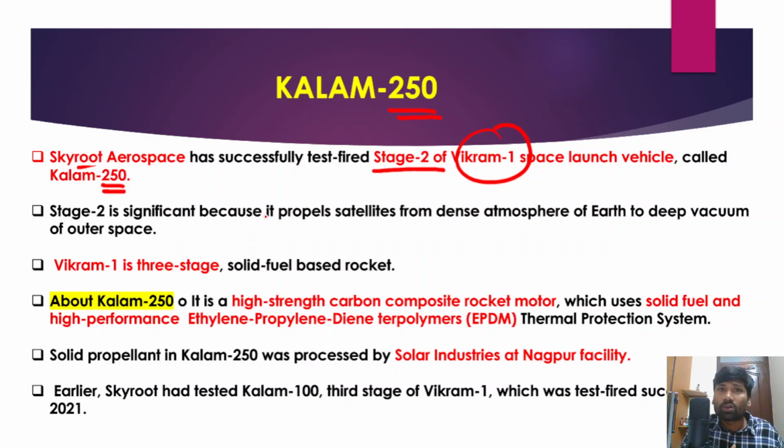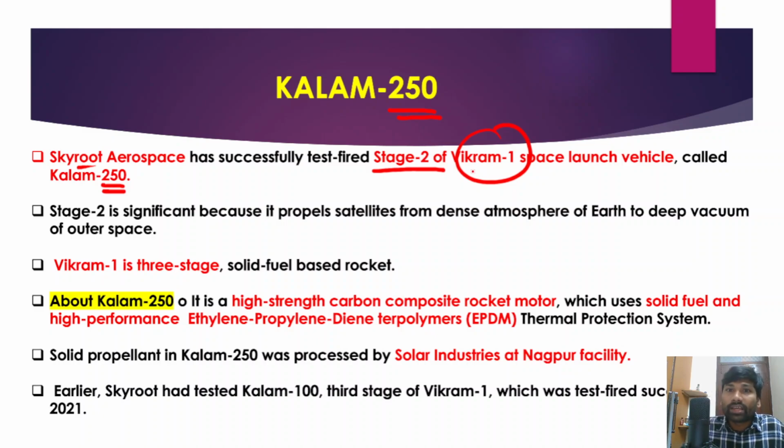Skyroot is one of the private space firms, like how SpaceX is a private space firm in USA. In a similar way, this Skyroot Aerospace is also a private space firm in India. So that has successfully test-fired stage 2 of a Vikram space launch vehicle called Kalam 250.